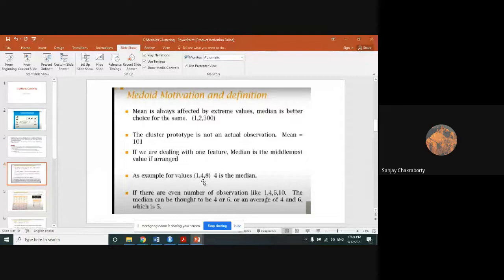So as an example, for the values 1, 4, 8, if we arrange them in ascending order, they are already arranged in ascending order: 1, 4, 8. So 4 is the median value, the middle value. Okay, the middlemost value.